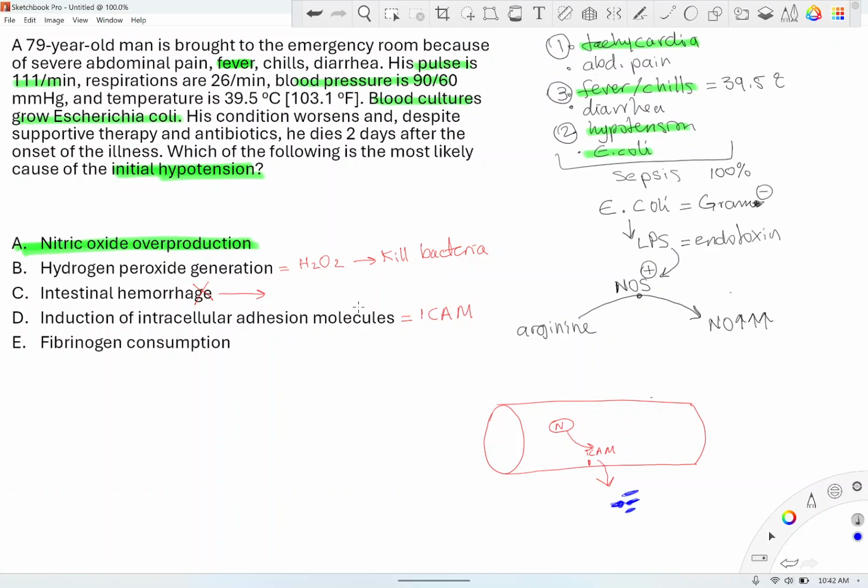And of course, in sepsis, fibrinogen can be consumed because sometimes platelets can get damaged and they can release their activating factors, and that will lead to aggregation. So the platelets are consumed. Anyway, so after all of this, the answer should be A. Okay, let's go to the next question.